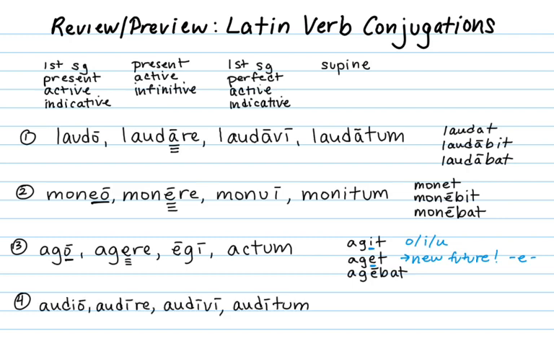The fourth conjugation is characterized by a long I in the infinitive, audio, audire, audivi, auditum. We will learn this conjugation in Chapter 10. The I sticks around in most of the forms. Audit, you'll see in the present, audiet in the future, and audiebat in the imperfect. We'll learn those in Chapter 10. So let's look at the endings for the third conjugation.